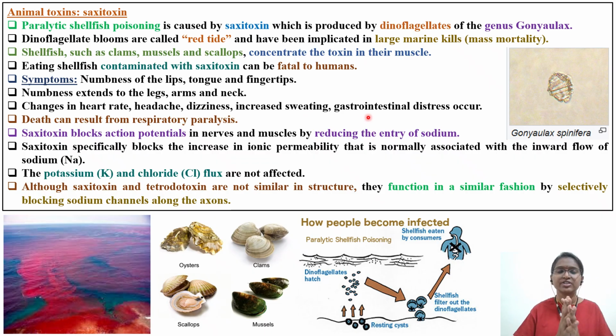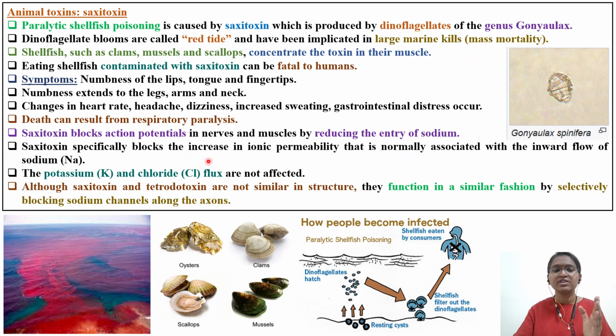Eventually, at high concentrations, it will cause death. How? By causing respiratory paralysis. Your respiratory muscles will undergo paralysis, and there will be a decrease in breathing. Okay, death will be there. So saxitoxin blocks action potential in nerves and muscles by reducing the entry of sodium. They are going to decrease the entry of sodium through the channels into these muscles and tissues, because of which contraction of the muscles fails and respiratory paralysis takes place.